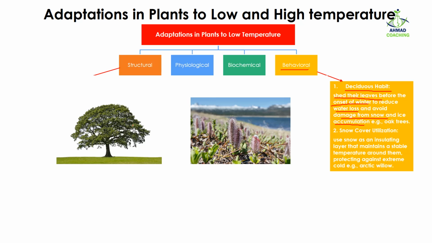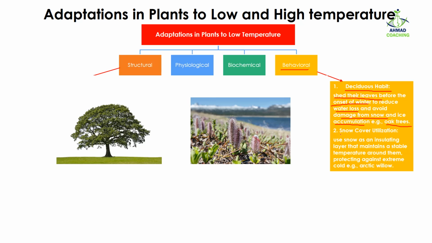If there are leaves, it means that snow is going to land on the leaves, and this can damage the plant. It can also lower the temperature of the plants. So to avoid this, they shed their leaves so that the surface area is reduced. There is no place for the snow to land, and in this way they can reduce the snow damage. The example includes oak tree.